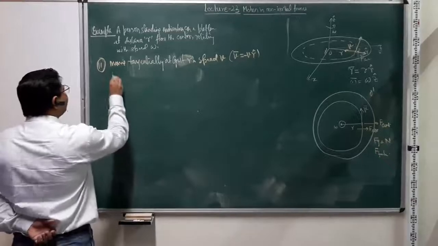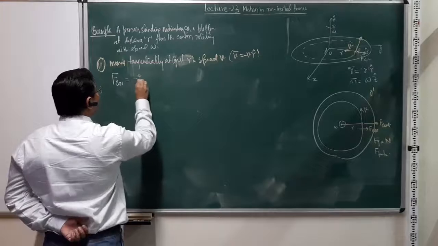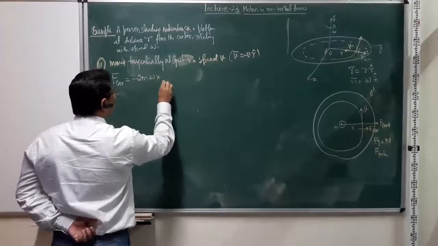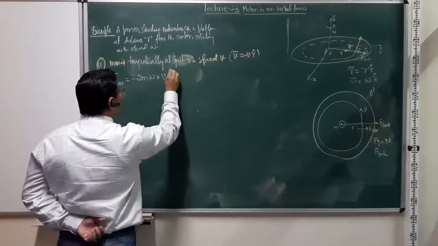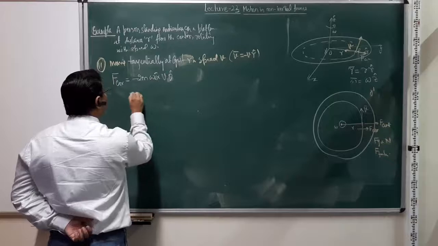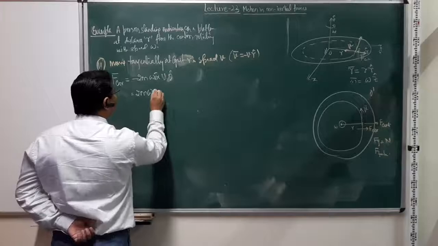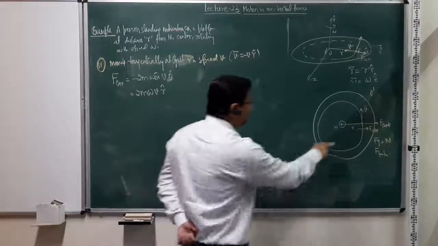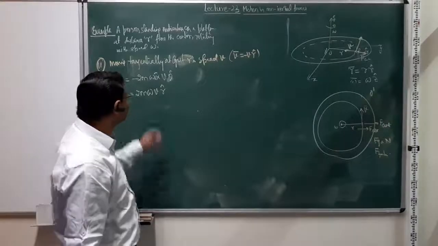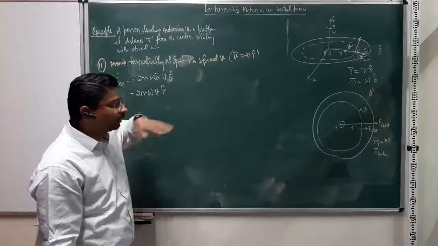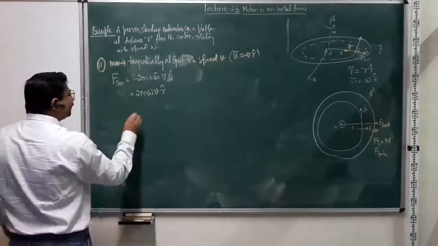Right. So the F Coriolis in this case is again minus 2m omega cross v, and now in this case v is basically theta cap, omega is z cap, right? So what you get is 2m omega v r cap, so radially outwards. F centrifugal is of course radially outward. So the F Coriolis and F centrifugal now in this case are both in the same direction, right? But that is not our concern. Right? So the total force that one is going to see.